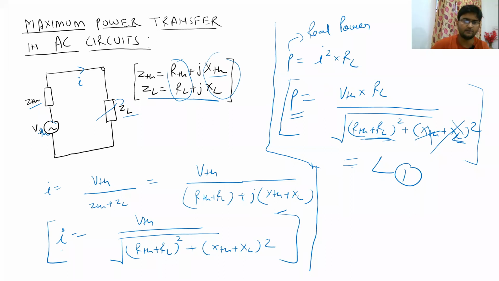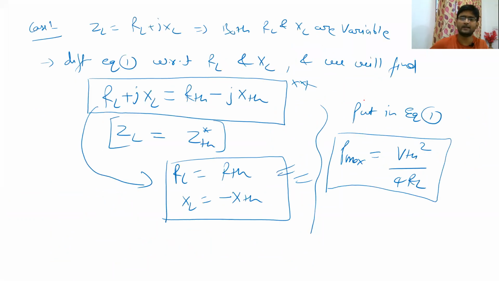Sorry, I made a little mistake in this equation, so let me correct it. This whole thing is basically squared, because I is squared. So if you square it, the whole thing gets squared and the under root will go away. So if you put the values here, you are going to get your P max as VTH square upon 4 RL.